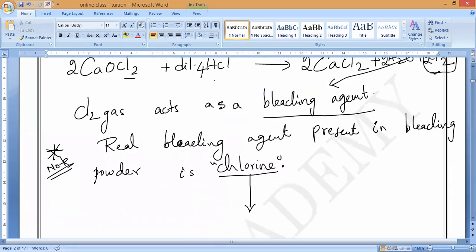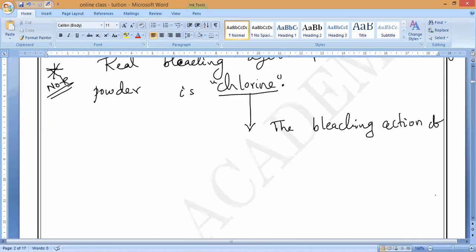Write it. They will ask why chlorine; this is also one of the important ones. The bleaching action of chlorine is due to its oxidizing property.